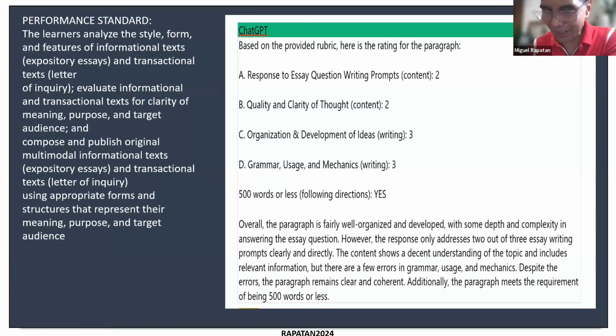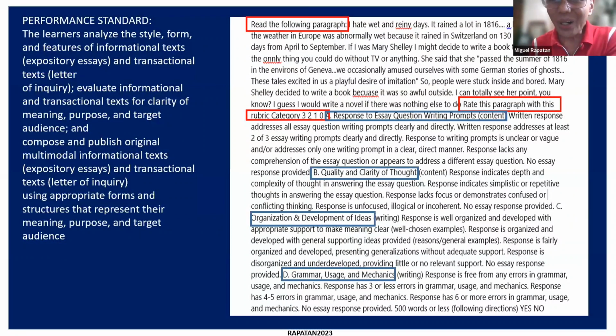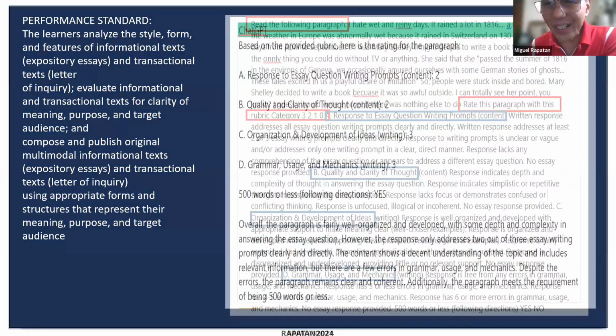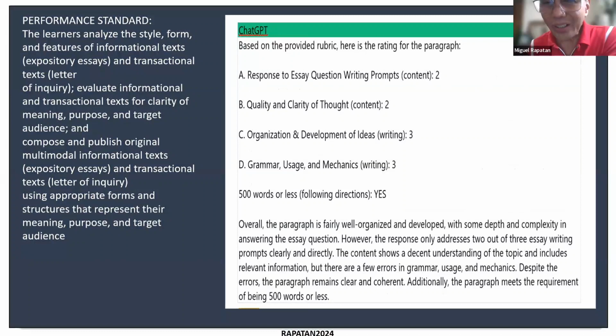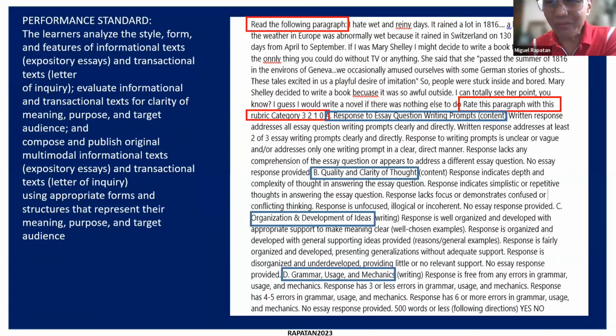Okay, so let's say you have these ratings. What do some teachers do further with that? ChatGPT is also able to point out which parts specifically for each prompt, because here in the overall report, you get the quantitative 2, 2, 3, 3. But ChatGPT can also give the qualitative feedback regarding each of those, no? And then again, it's all summarized.